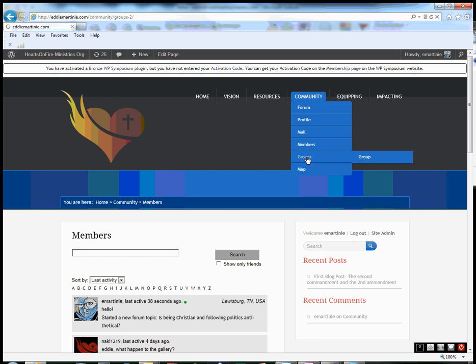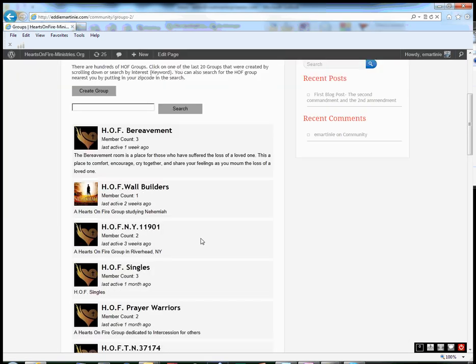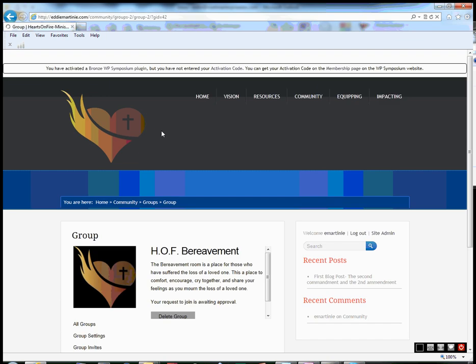Groups is the whole entire purpose behind this entire website. It's all of these groups. The objective is to tie everyone into a group based on their zip code. I'm not particularly fond of necessarily the gender-based groups or marital status-based groups, but they serve their purpose. That's great. For example, here's the bereavement group. This is Phyllis D's group.